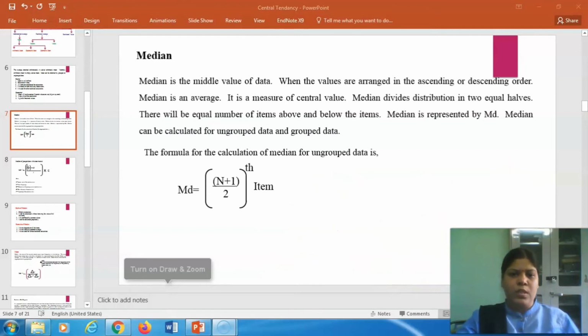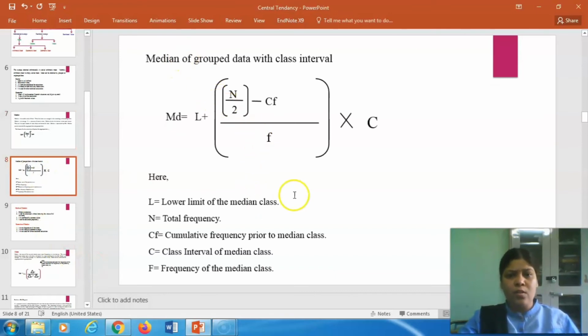So I hope you understand this formula, and then you can understand the next type: median of grouped data with class interval. The formula in the case of grouped data is somewhat complicated. So before going towards this formula, let me tell you what is meant by grouped data and what is meant by ungrouped data.